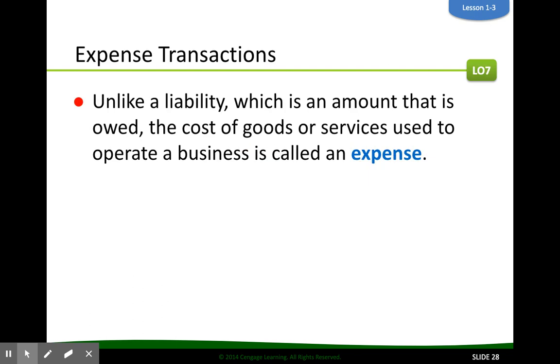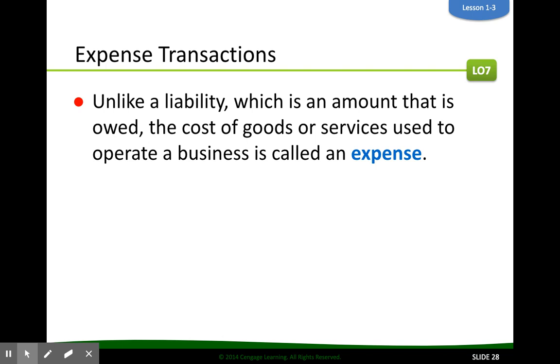Okay, talking about liabilities and expenses. When we think of liabilities and expenses, they might seem like they'd be similar, something that's costing us money when we owe someone or when we have expenses, but it's different. Liabilities are when you owe someone money. They gave us 30 days to pay. We'll pay them in 30 days.